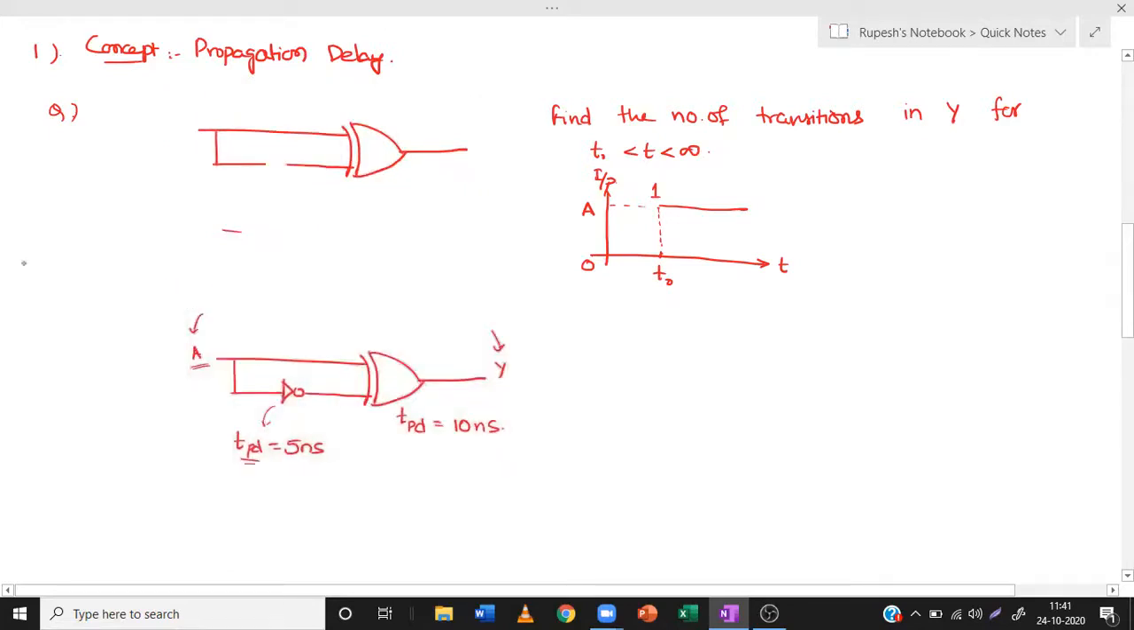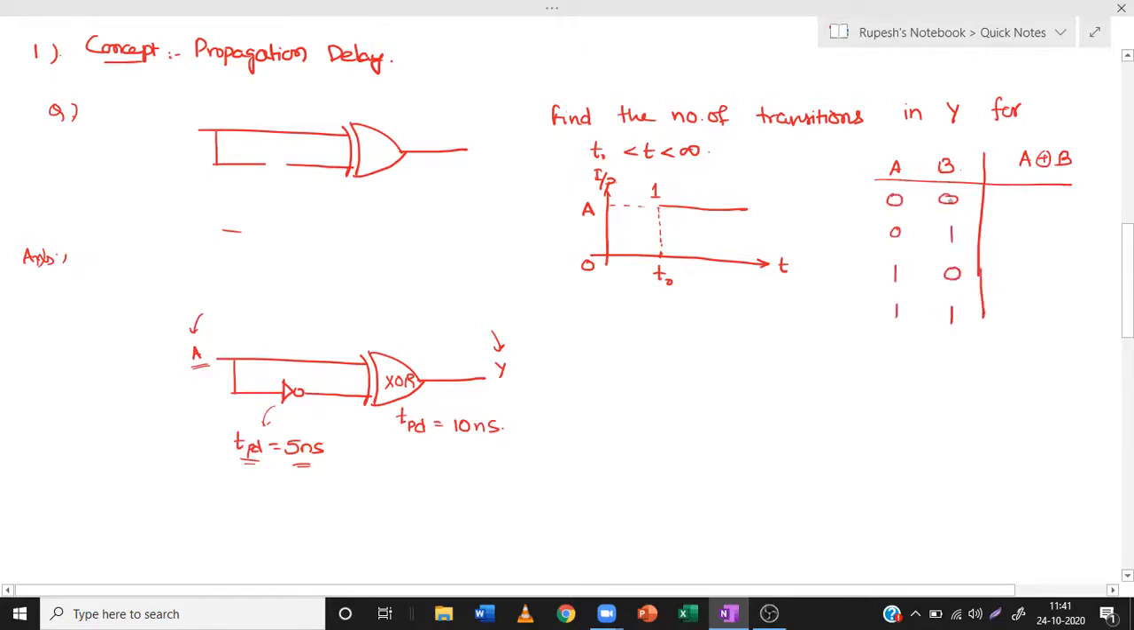Yeah. So let us take the answer. In this question, the inverter has a propagation delay of 5 nanoseconds and the XOR gate. So this is the XOR gate. What is the truth table for the XOR gate? If I have inputs A and B, and A XOR B, what will the output be? 0 0, 0 1, 1 0, 1 1.